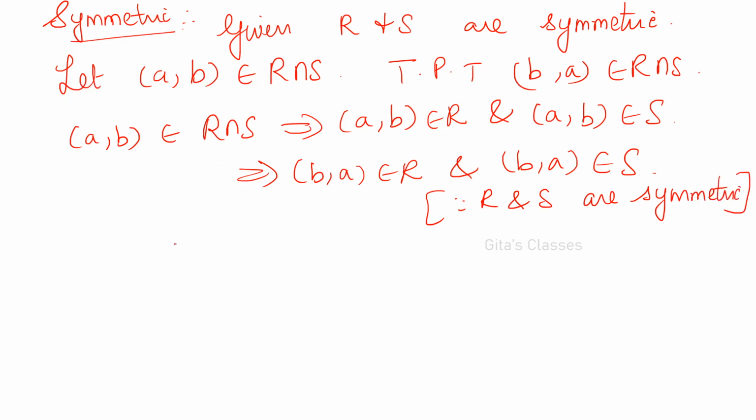Okay. So this implies what? Similarly, B comma A is in R, and this implies what? B comma A is in R intersection S, because B comma A is in R and B comma A is in S also. This implies B comma A is in R intersection S. So we started with A comma B, and we have got that B comma A is also in R intersection S. Therefore R intersection S is symmetric.